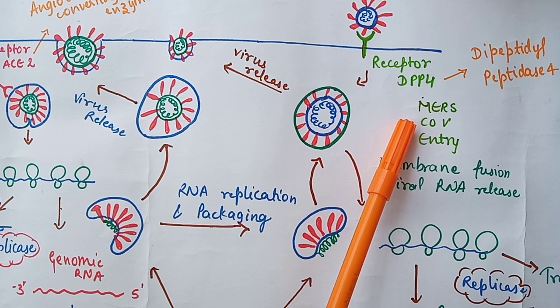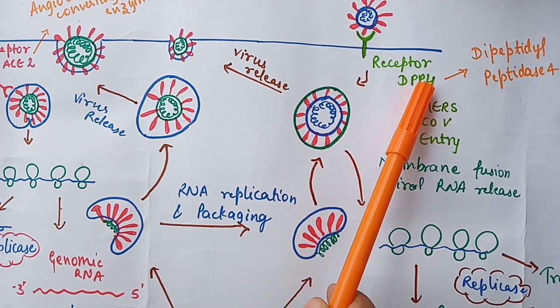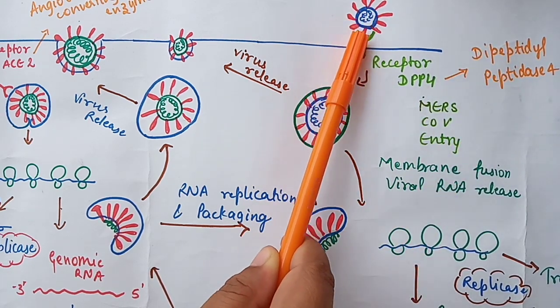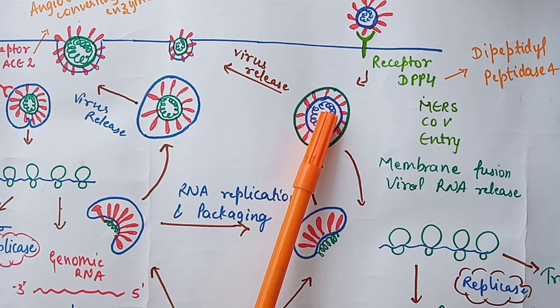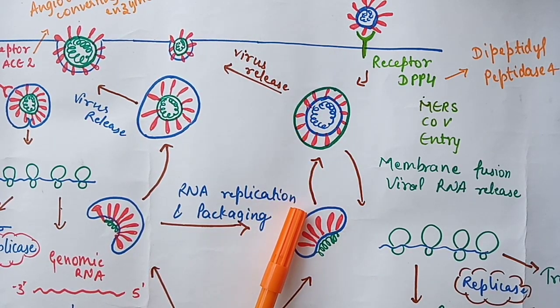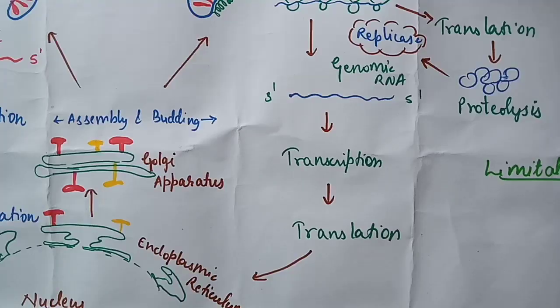MERS-CoV is Middle East Respiratory Syndrome. The receptor for this is DPP4, that is dipeptidyl peptidase 4. The virus enters the same way as SARS-CoV. The membrane fusion takes place and the RNA is released. Then again the replication process takes place.